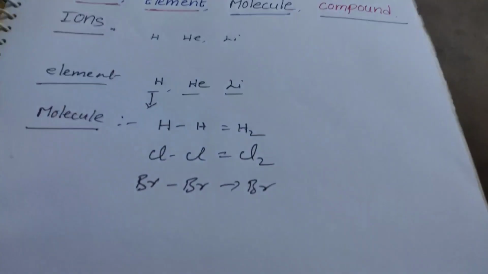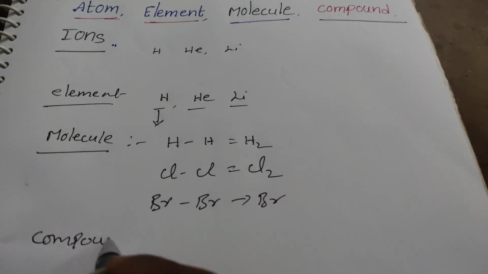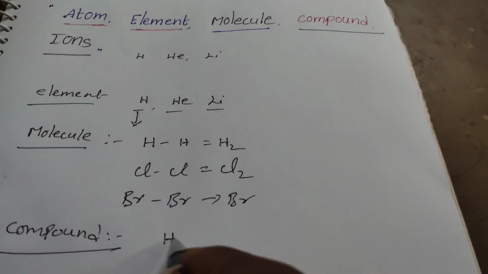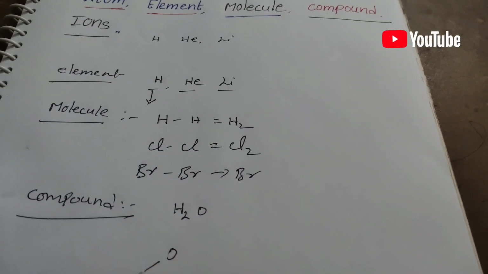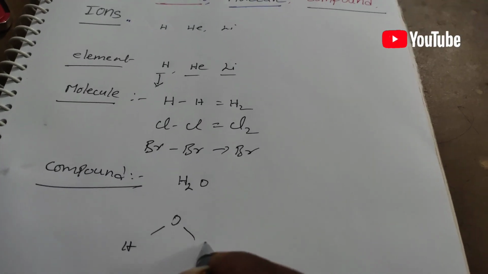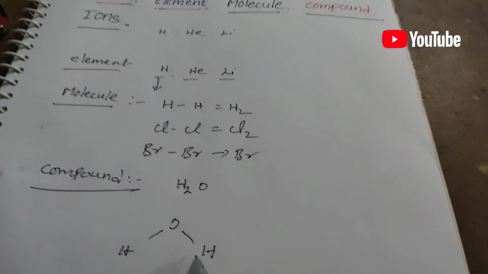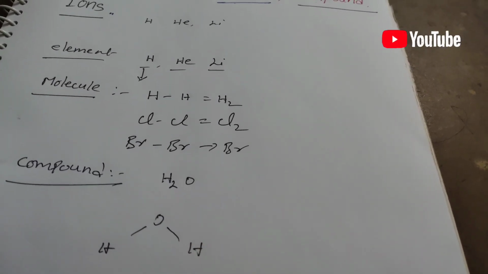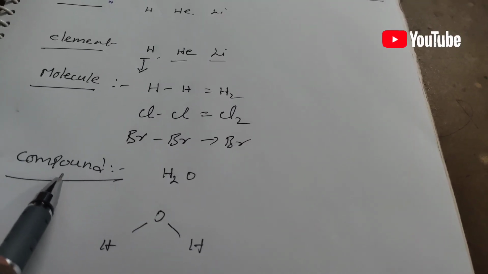For example, the water molecule is a compound. In the water molecule, two hydrogens are combined with oxygen to form water. So wherever you go in the universe, the elements in the compound are fixed. Substances with such fixed properties, we simply call a compound.